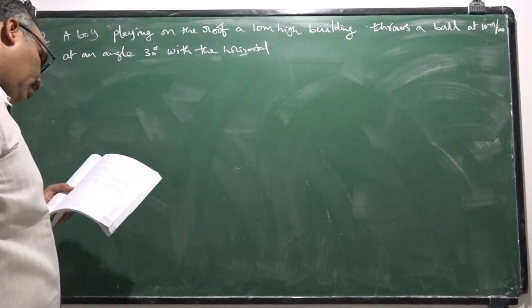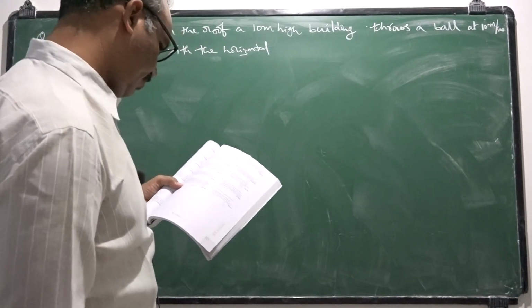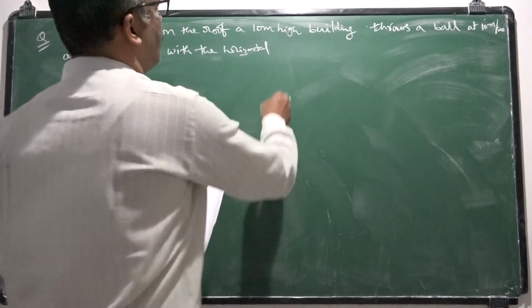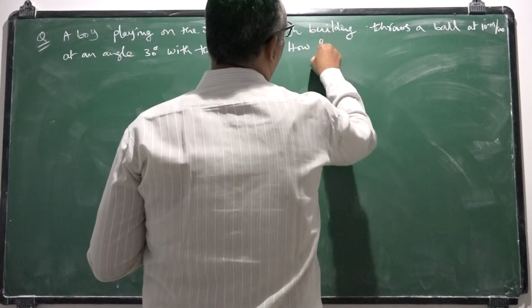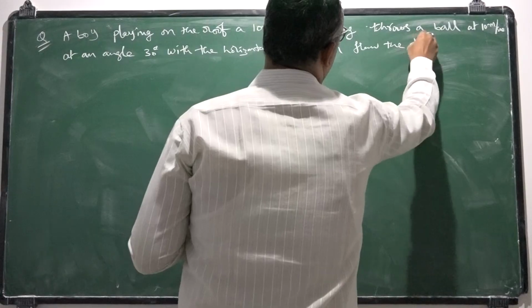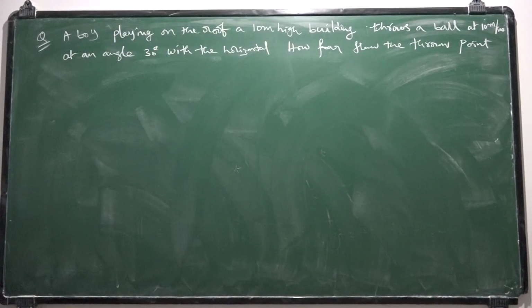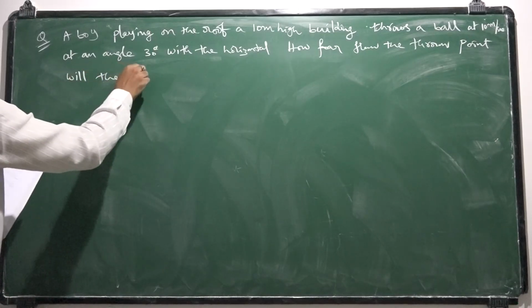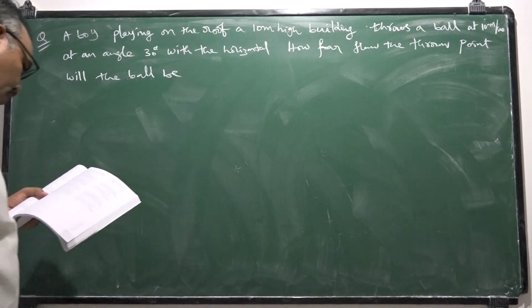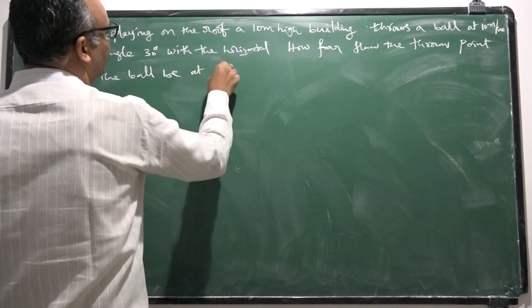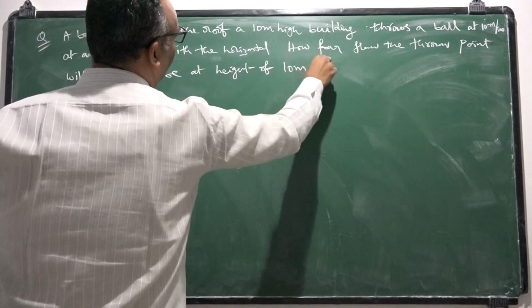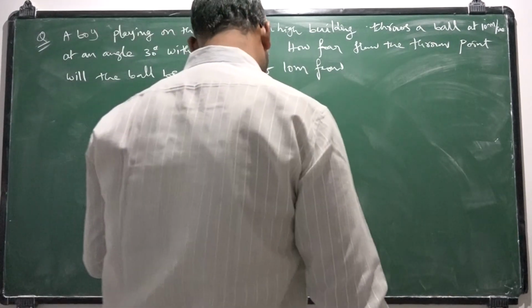How far from the thrown point will the ball be at a height of 10 meters from the ground?